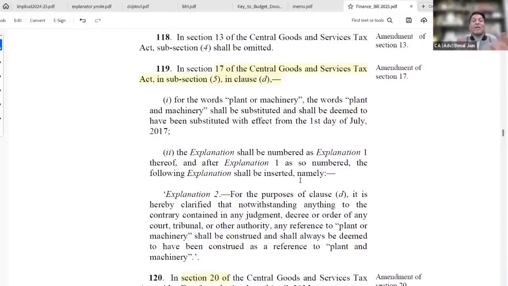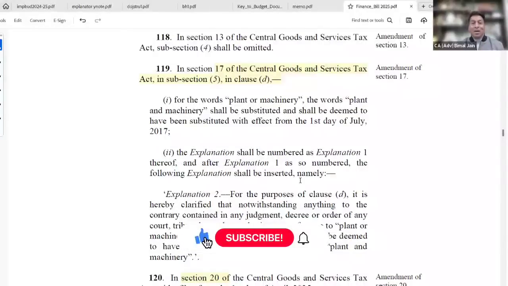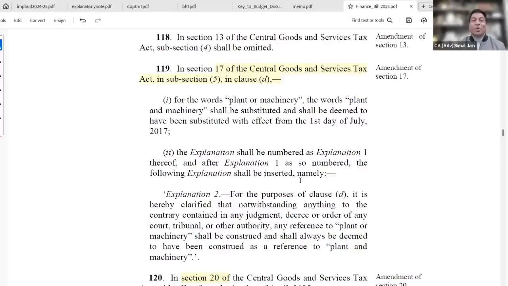Now they are doing away. They are saying under section 17, subsection 5, clause D, it would be read as plant and machinery. So whatever judgment has come from Safari Retreat is being done away retrospectively from July 1, 2017.